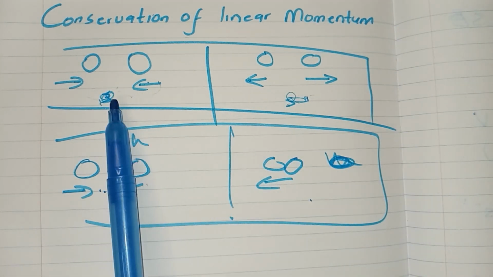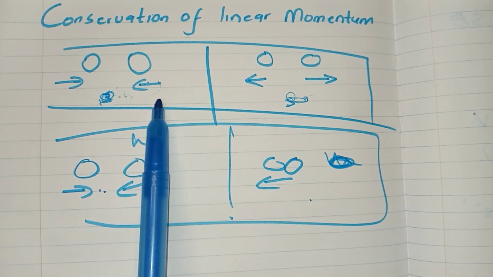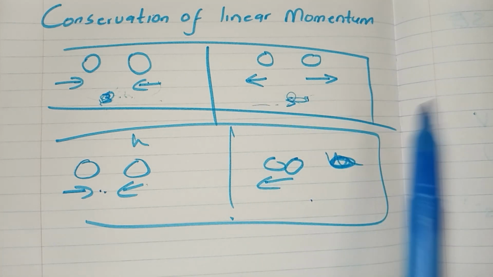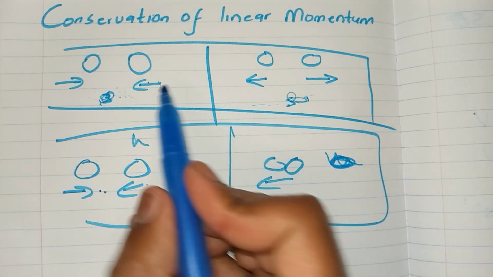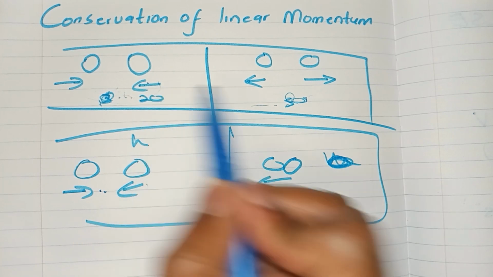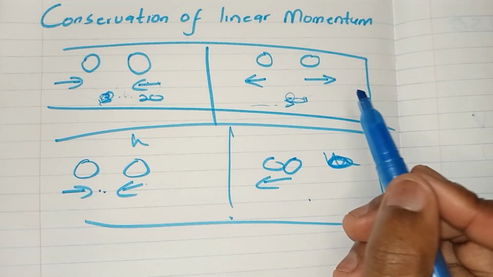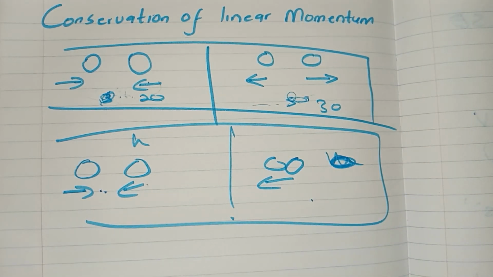So if you calculate the sum of the momentums of the balls to be, let us say, 500 before the collision, it means that it has to be 500 after the collision, right? That is what the conservation of linear momentum means. So if maybe you were to calculate that the sum of the momentums of the balls is 20, and after the collision you find that it is 30, this is no longer conserved, right? Something has happened, there was an external force or something.